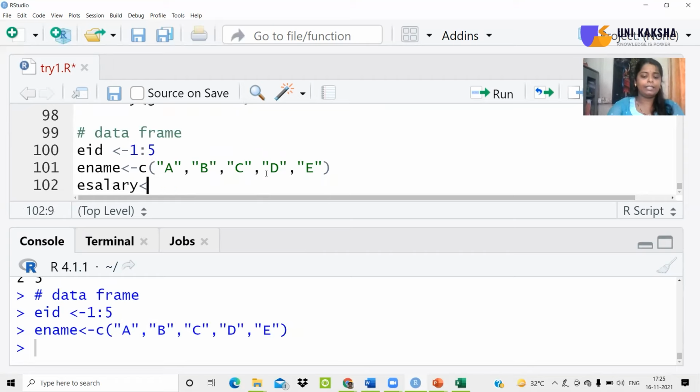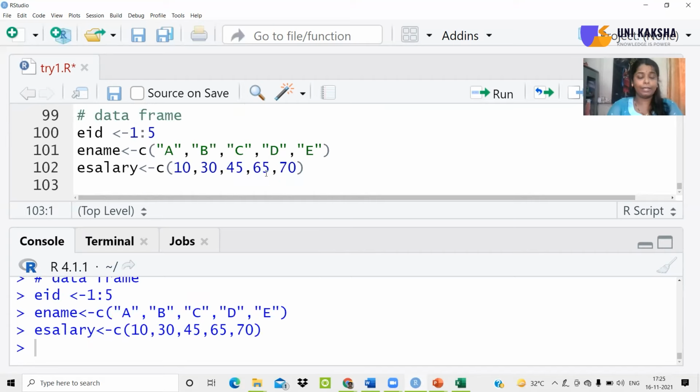I'll write E salary, that is nothing but the salary information. So I'm expecting the salary is written in terms of thousands. So these are the salaries that are written by us. Now, what I want is to write the data in a certain format: ID 1 should be given name A and should be given the salary 10,000. ID 2 with name B with salary 30,000.